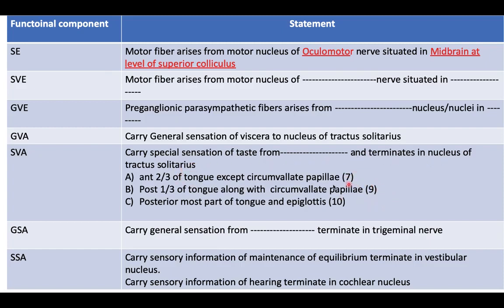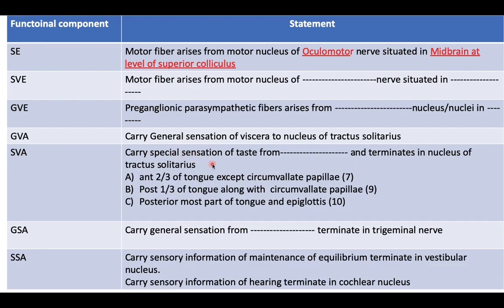For the ninth nerve, we write this statement at this place and the remaining statement remains the same. For example, for the vagus nerve, our statement is: carry the special sensation of taste from the posterior-most part of the tongue and epiglottis and terminate in the nucleus of tractus solitarius.